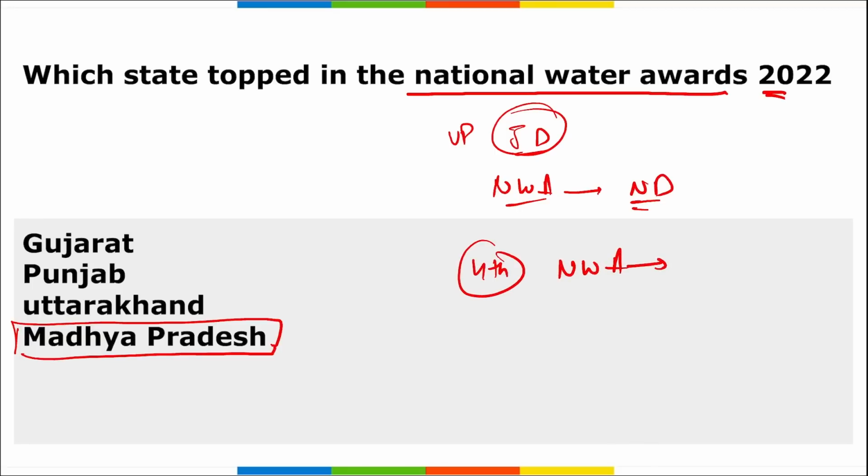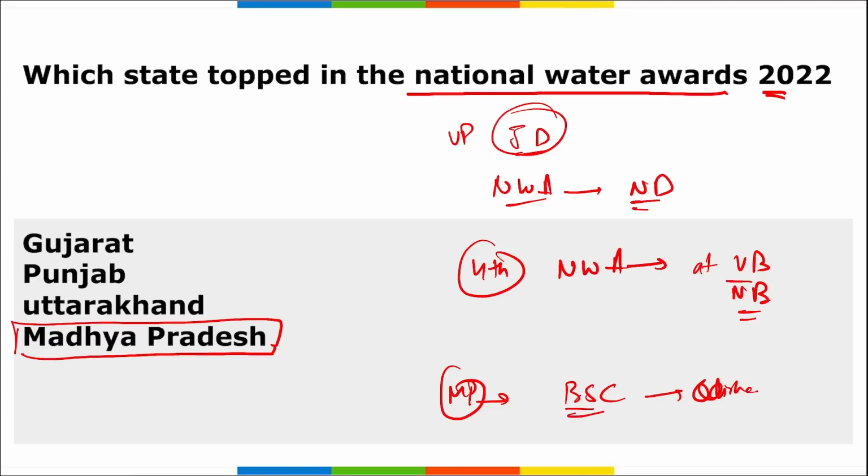These awards were presented at Vigyan Bhavan in New Delhi. And remember, Madhya Pradesh topped the best state category, followed by Odisha in 2nd position, Andhra Pradesh in 3rd position, and Bihar in 4th respectively.